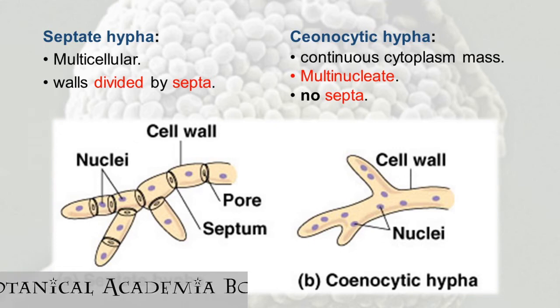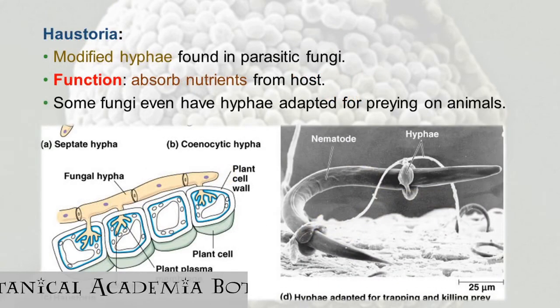In septate hypha, the cytoplasm is divided by all these septa, and hence we can say that that particular fungus is a multicellular fungus. In the cenocytic hypha, we will simply call it multinucleate because it is a continuous cytoplasm. Fungi also produce haustoria, which are modified hyphae. They can also produce sporangiophores, conidiophores, etc. We'll see about that in later videos.